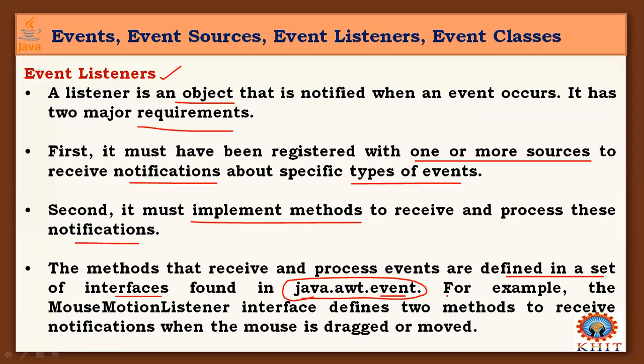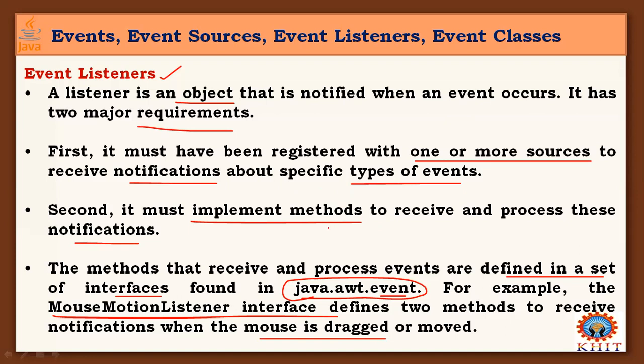For example, what types of event listeners do we have? The MouseMotionListener interface mainly observes what the mouse is doing in the application. Particularly, it defines two methods to receive notification when the mouse is dragged. When the mouse is dragged, it means clicked and dragged. When we press the mouse button and hold it without releasing, we are dragging.